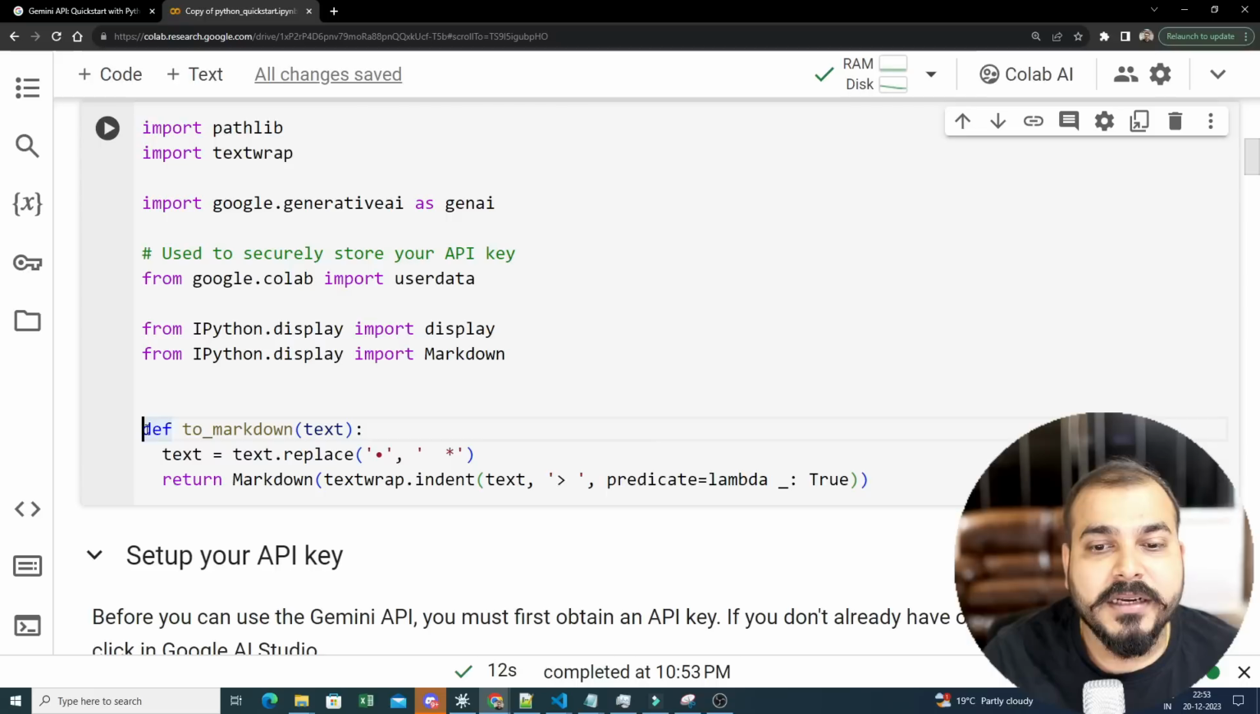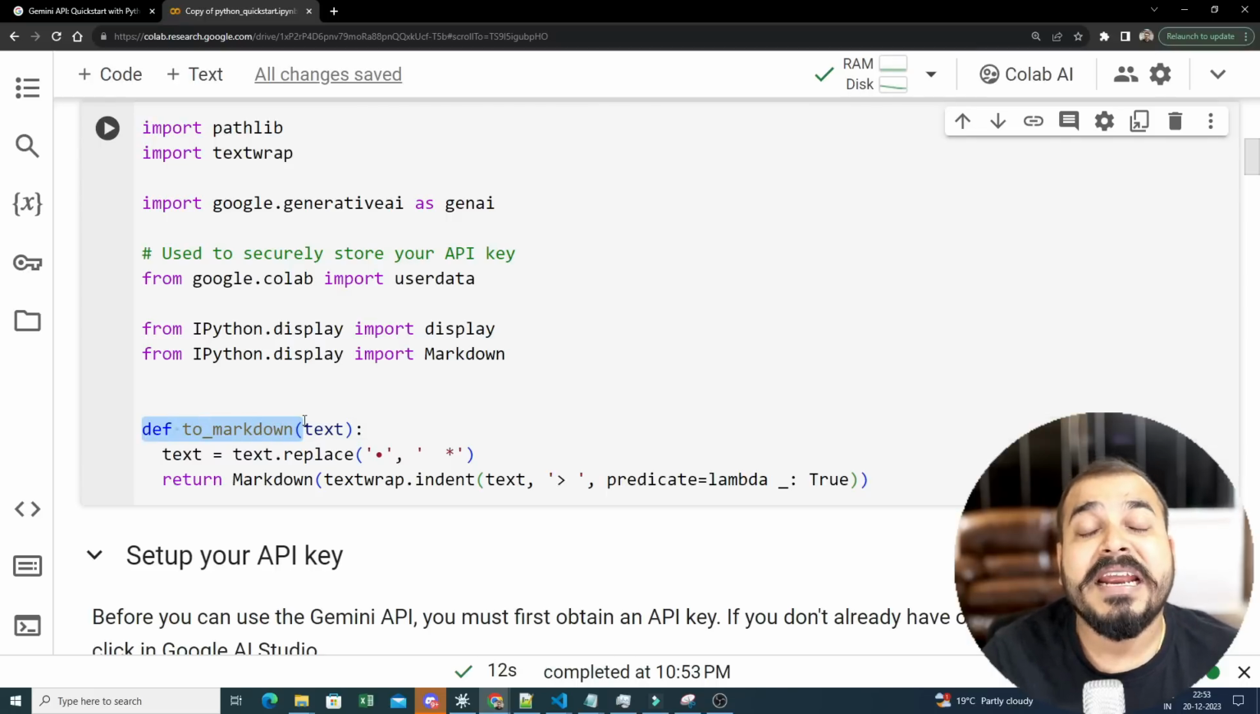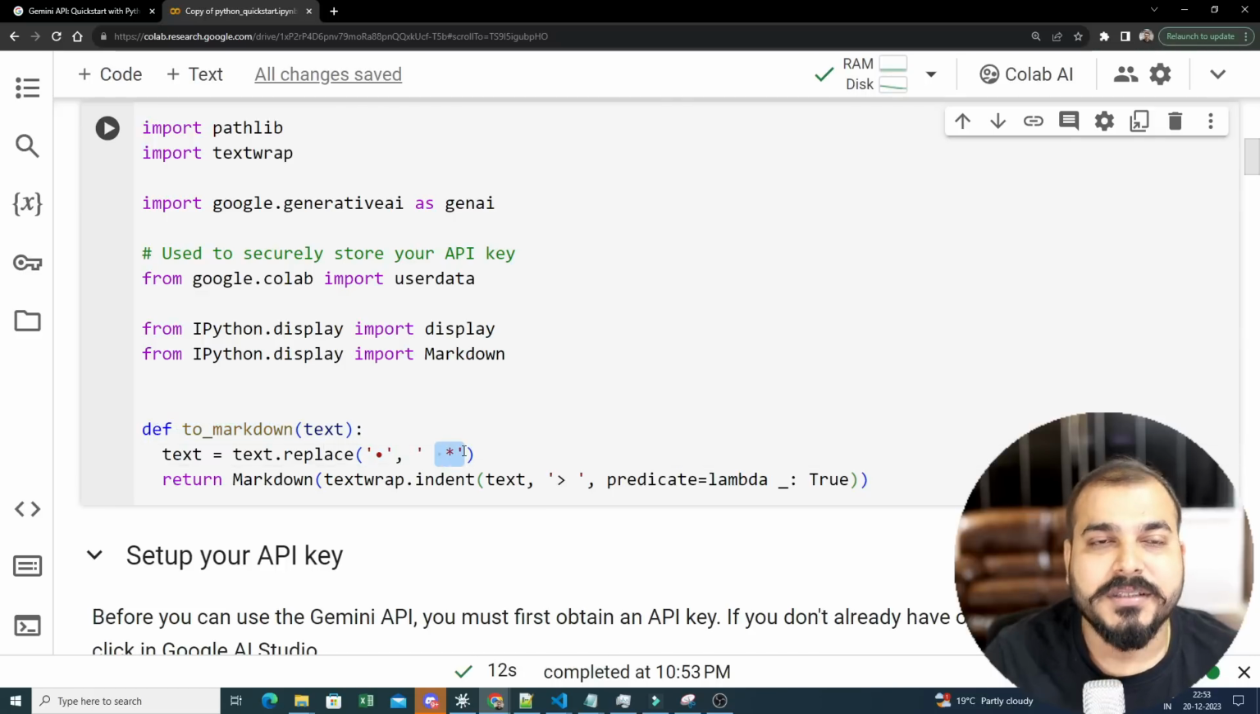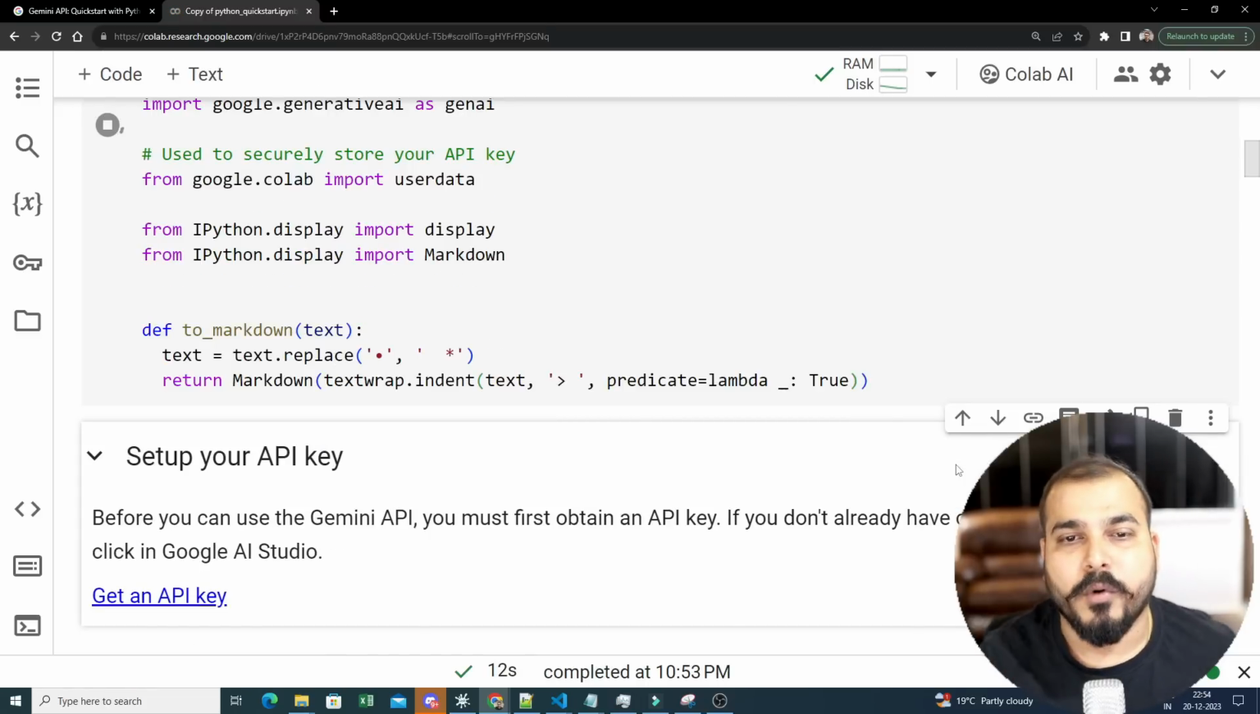There is another method called to_markdown. Whenever I get any kind of response, I'm going to replace the dot by a star, because I think Gemini Pro gives a response with this kind of output. Then we are going to convert that entire data into markdown. So all these things we are specifically importing.